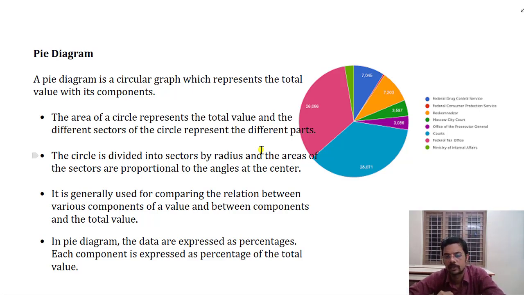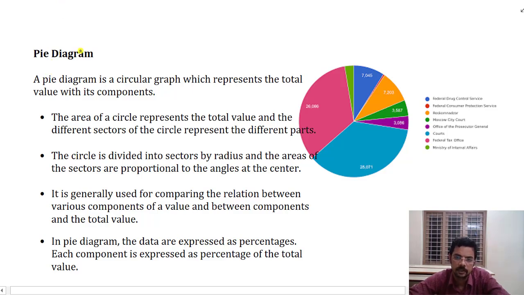Now, the most common and attractive one is the pie diagram. You all know, we are studying it from the 8th standard or 7th standard or even lower. So let us see what a pie diagram means and discuss the parts of it. A pie diagram is a circular graph which represents the total value with its components. It compares every part with its total value.